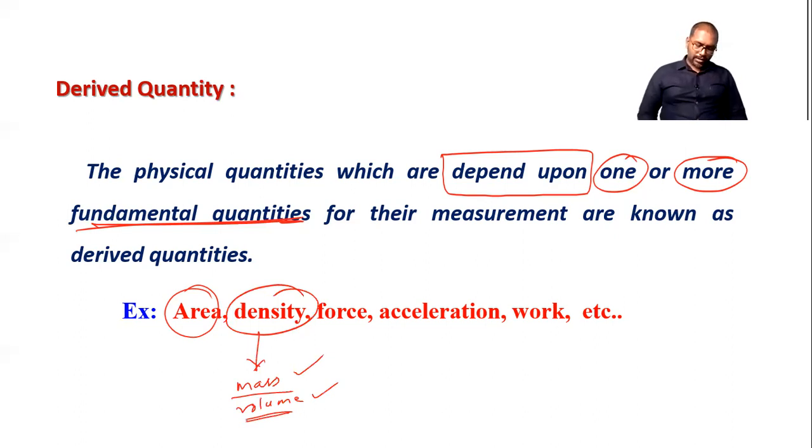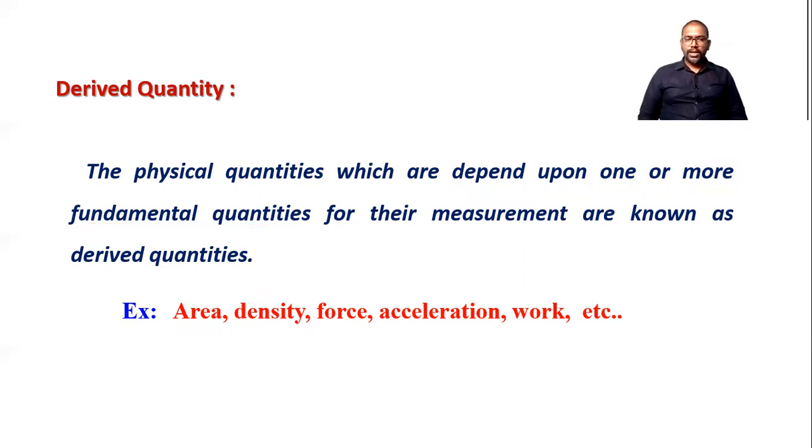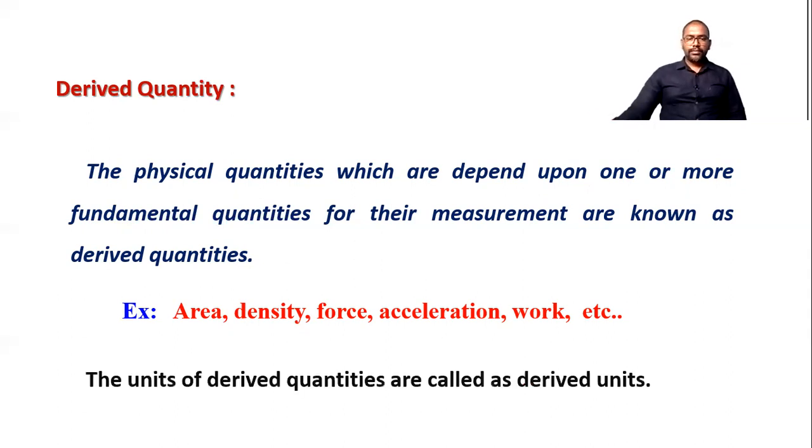Then force, acceleration, work: these are derived quantities. Only 7 fundamental quantities are there. Except these 7, all are derived. These 7 fundamental quantities we have to learn under one of the systems of unit, the SI system. And the unit of a derived quantity is called a derived unit.